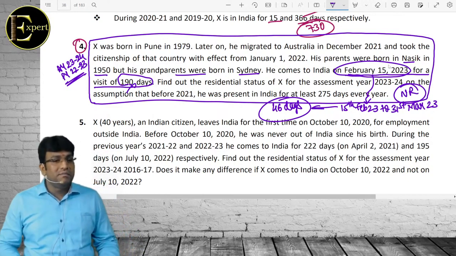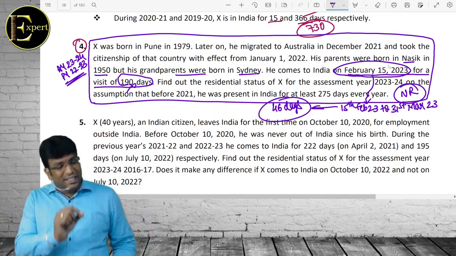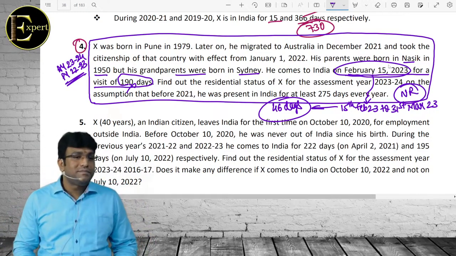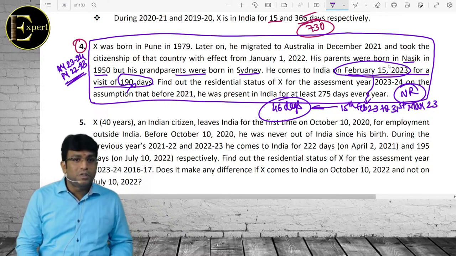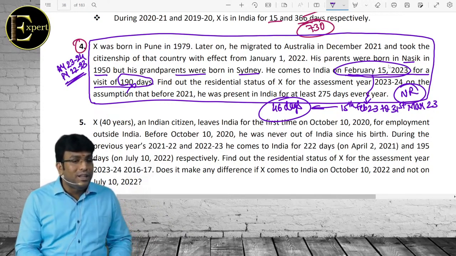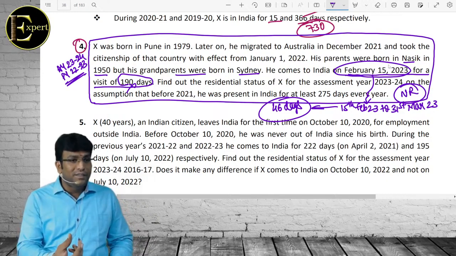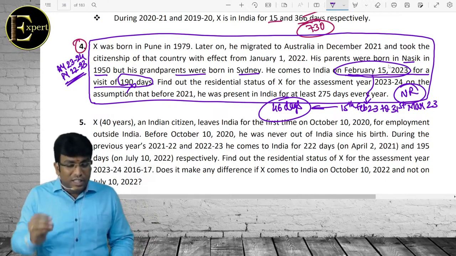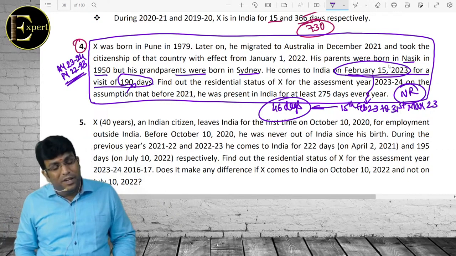The only thing, more than anything else. Problem solving is important, but that is secondary. Concept is primary. समझ में आया बेटा क्वेश्चन? I hope you liked it. वो तो बात है ना. So whenever we learn the word 182 days during the previous year, 60 days during the previous year, देखना जरूरी है ना.